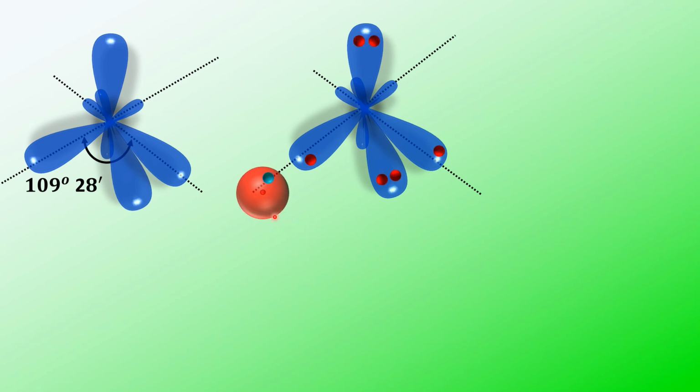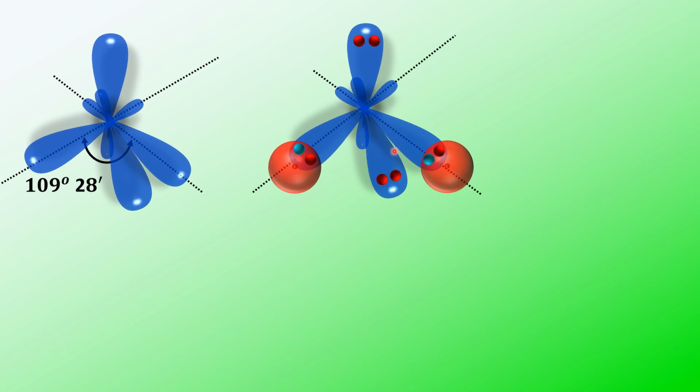So this is the s orbital of hydrogen having one electron, and these two will overlap along the internuclear axis, giving rise to a sigma bond. So this is an sp3s sigma bond. And similarly, this unpaired electron will overlap with the s orbital of hydrogen containing an unpaired electron along the internuclear axis, forming another sp3s sigma bond. So two sp3s sigma bonds are there.